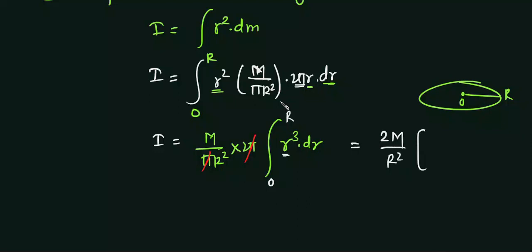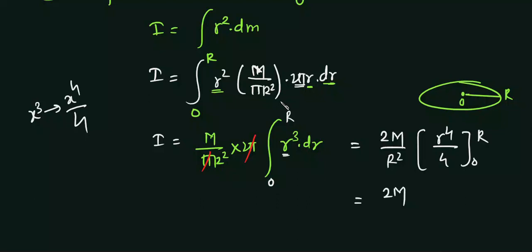Inside, you know that the integration of x cube is x raised to 4 divided by 4. So r cube becomes r raised to 4 divided by 4, with limits from 0 to R.